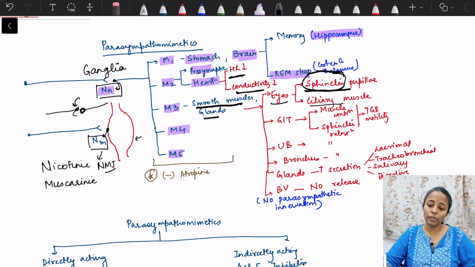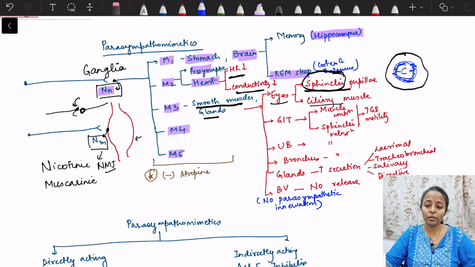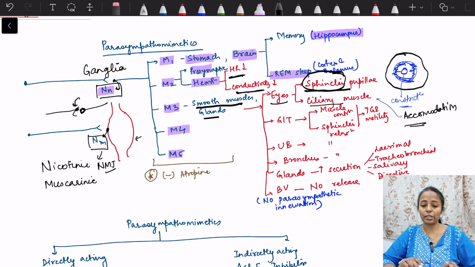Suppose this is the eye and here we have the sphincter pupillae. Parasympathetic stimulation will cause contraction of this sphincter muscle, and this will lead to constriction of the pupil. So the pupil will decrease in size. Sphincter pupillae contraction will cause constriction of the pupil. Then the ciliary muscle is important for accommodation. There is a change in the diameter of the lens, which is responsible for near vision. Ciliary muscle contraction also occurs.